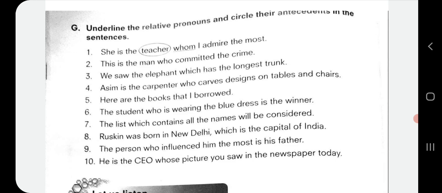Third one, we saw the elephant which has the longest trunk. So which is the relative pronoun and elephant is the antecedent here. Fourth one, Asim is the carpenter who carves designs on the tables and chairs. So here who is the relative pronoun and carpenter is the